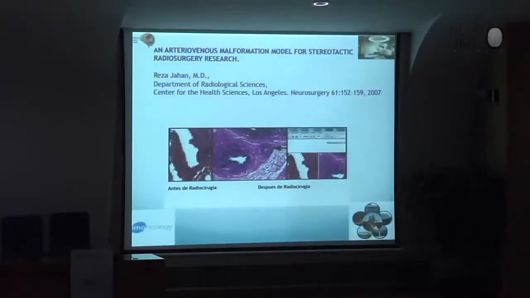And this is a very nice demonstration of what happens with the artery in the beginning and after radiosurgery. You can see here the obliteration of the artery after radiosurgery in the time from 1 to 3 years. This is the problem: the time from 1 to 3 years. In this time, maybe we can have hemorrhage, but it's demonstrated the frequency of hemorrhage is the same as if we did not treat the patient.